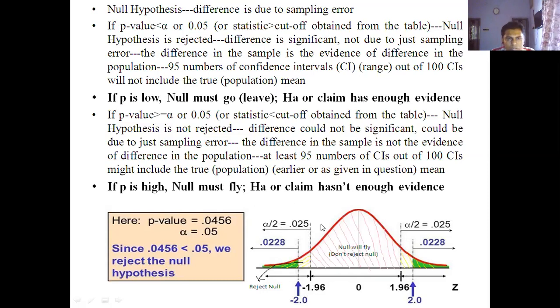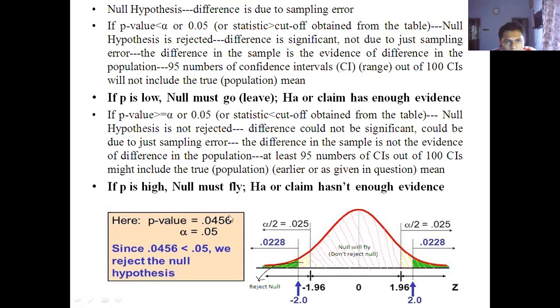Now suppose alpha is equal to 0.05, then for two-tailed it will be alpha by 2, equal to 0.025, and this will be 0.025. Now suppose from your test result you have got a P value equal to 0.456.